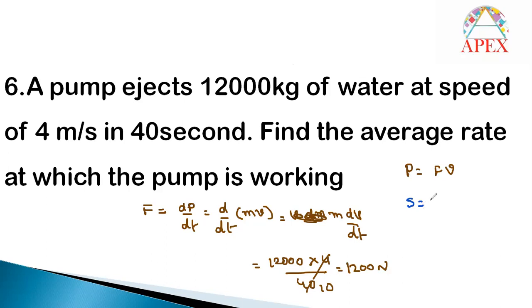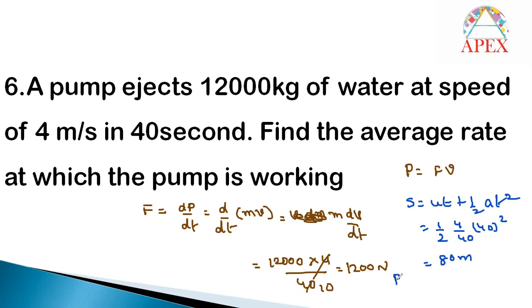So let me consider it is moving under uniform acceleration. You can consider S equal to ut plus half at square. Of course, initial velocity is 0. Then half into acceleration, which means velocity change by time change, velocity change is 4, time change is 40, into t square, that means 40 square. 40 into 40 is 1600, 1600 by 8 is 80 meters. So displacement can be taken as 80 meters.